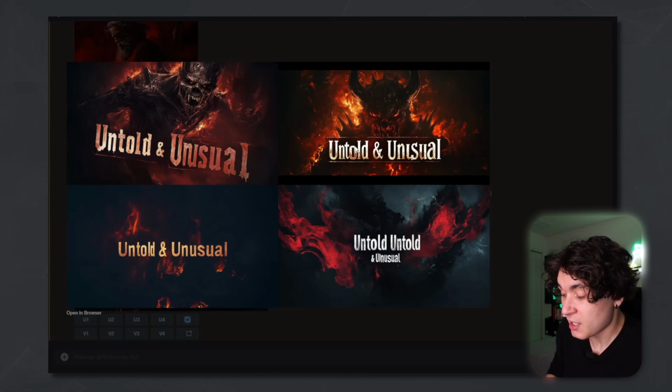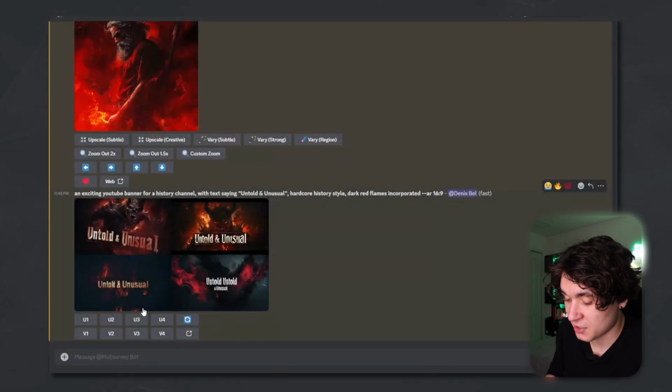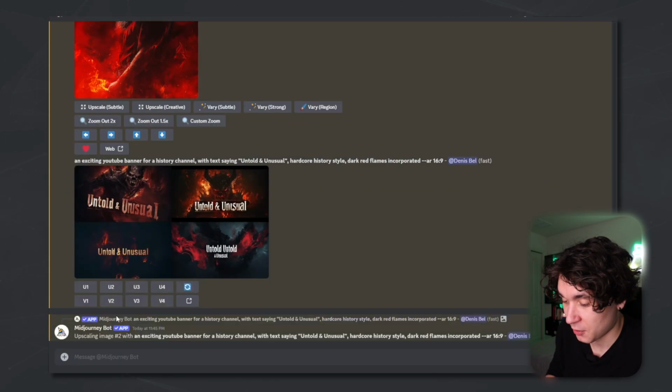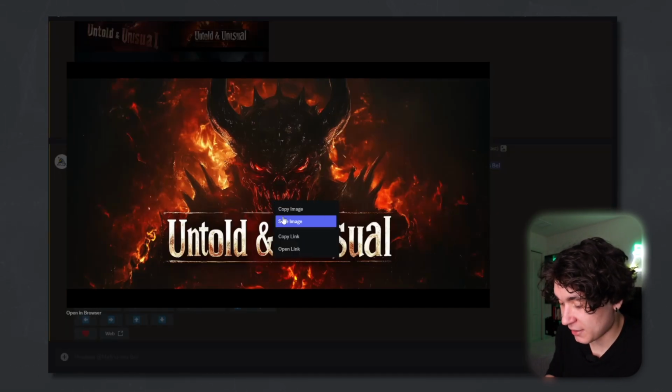I really like this one. Sometimes you have to keep redoing them over and over again for the text to be right, but for this scenario, I'm just gonna upscale that second one right there. And I could go ahead, right click, and save it.